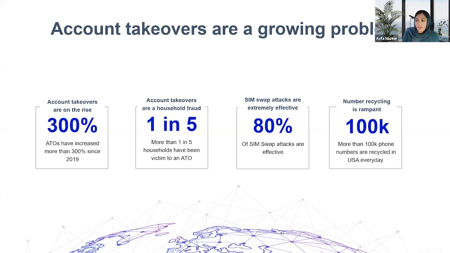Something that's also very prevalent to ATOs are SIM swap attacks, which I'll dive into more in depth in a bit. But it can be seen that SIM swap attacks are extremely effective, with an 80% effectiveness rate. And lastly, another component of ATO fraud tactics is number recycling, with more than 100,000 phone numbers being recycled in the US every day.